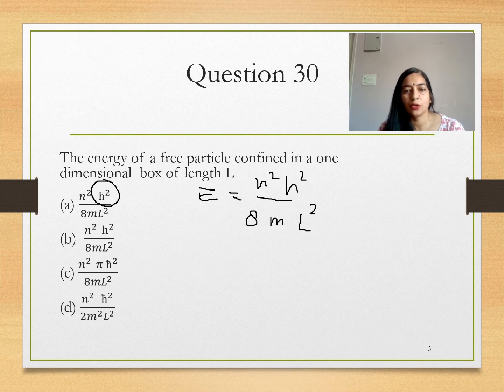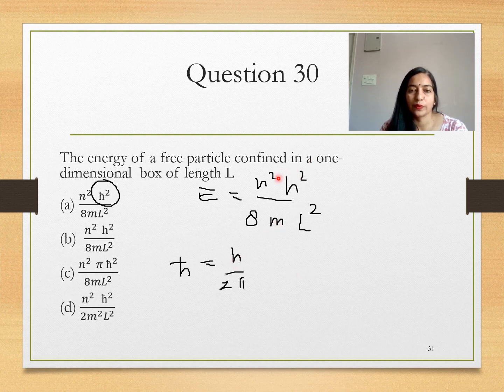If we write this equation in terms of h cross, equal to h upon 2 pi, or we can say h equals 2 pi multiplied by h cross, then when we square the h, h square equals 4 pi square h cross square. If we put the value of h square in this, the equation becomes n square pi square h cross square upon 2 m L square.